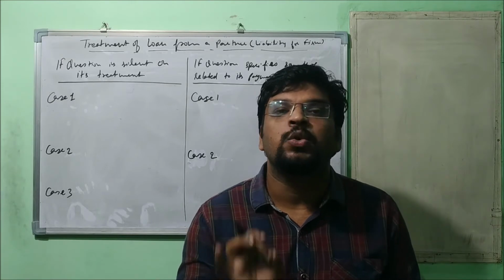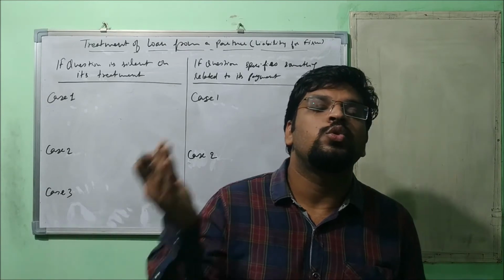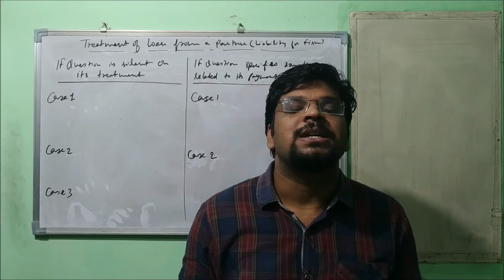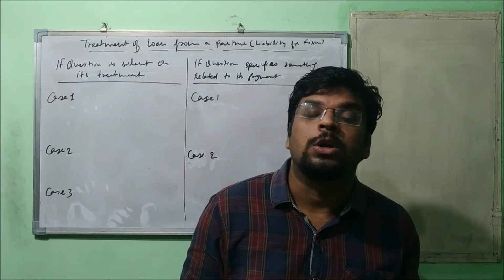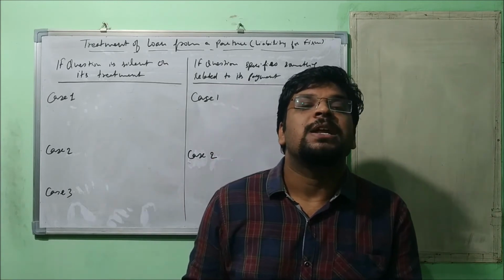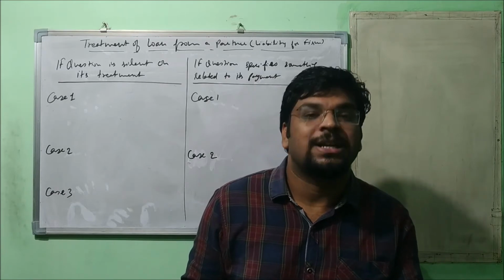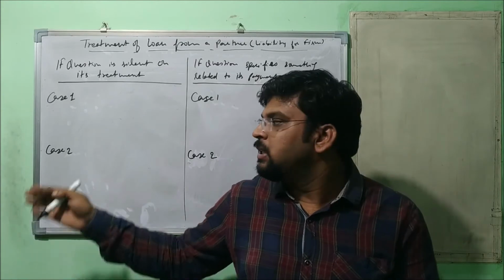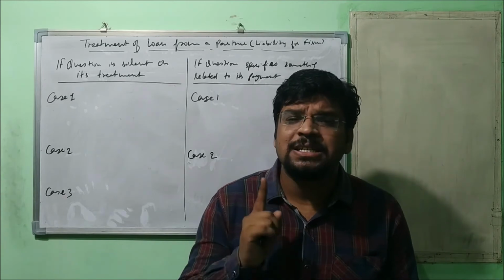Roughly you will calculate, if any partner has given a loan to the firm, what is the balance of his capital, whether it is credit or debit. If it is debit, then up to what amount? We need to see three things. One, whether his capital balance is debit or credit, and if it is debit, then up to what extent. According to that situation, three cases will arise, and we'll do the treatment accordingly. Fine. Let's discuss the first situation.